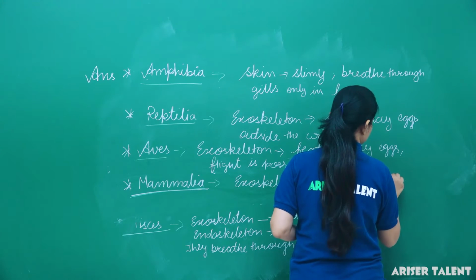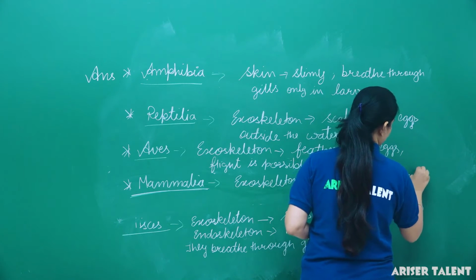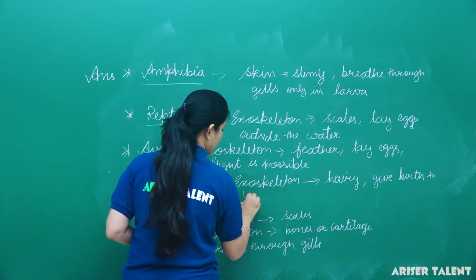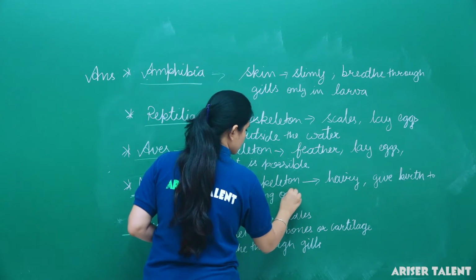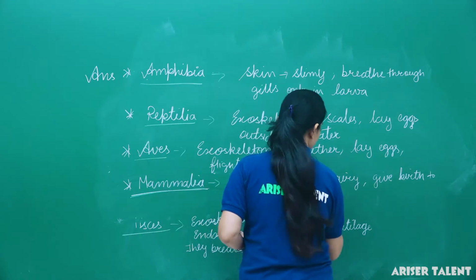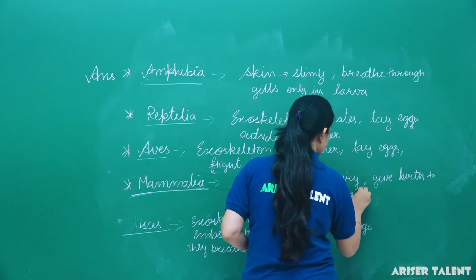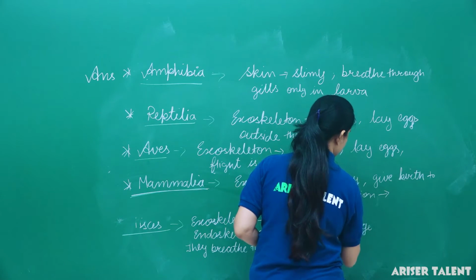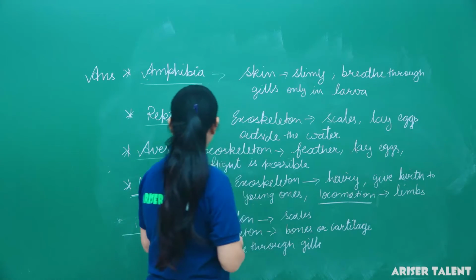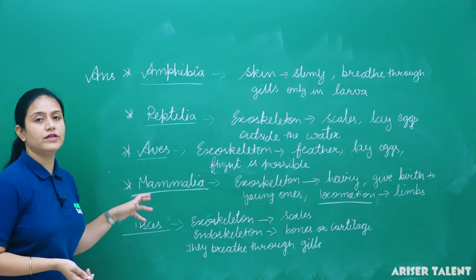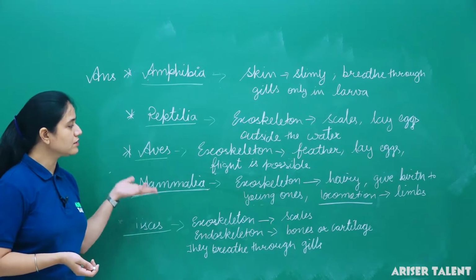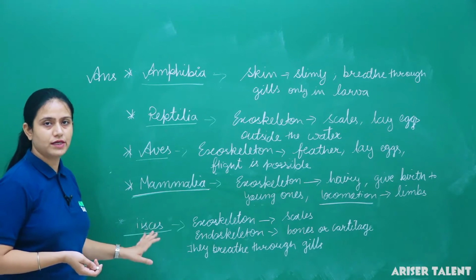They give birth to young ones. And they move with the help of their limbs. Locomotion by limbs. Okay. So these are the different subgroups in which the animals of group Vertebrata are divided. So these are the features of the animals of these subgroups. Clear?